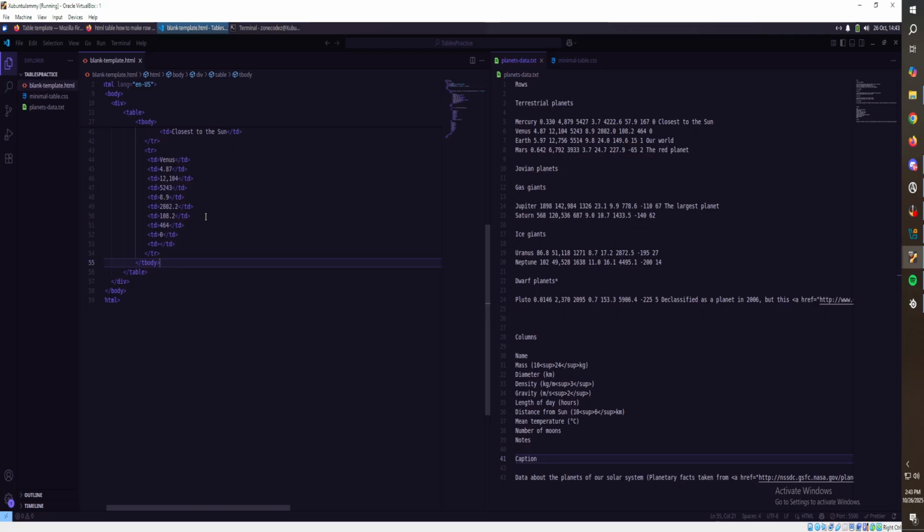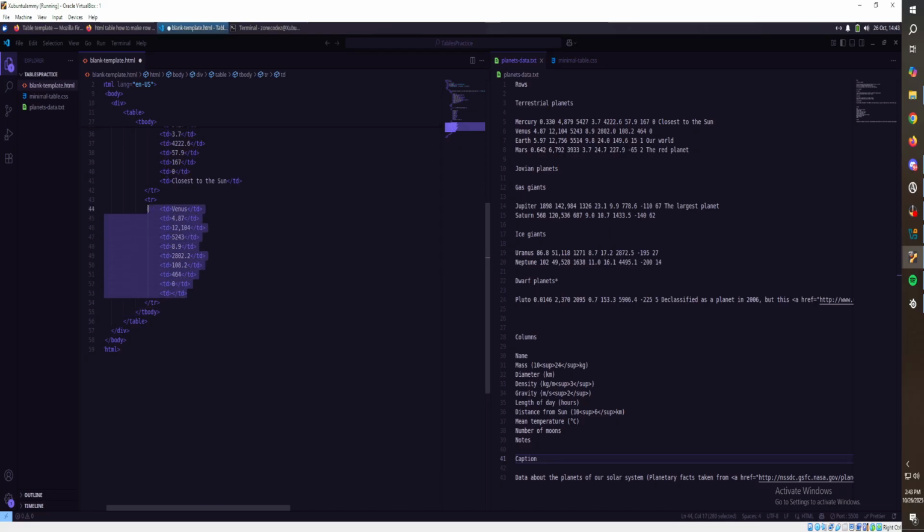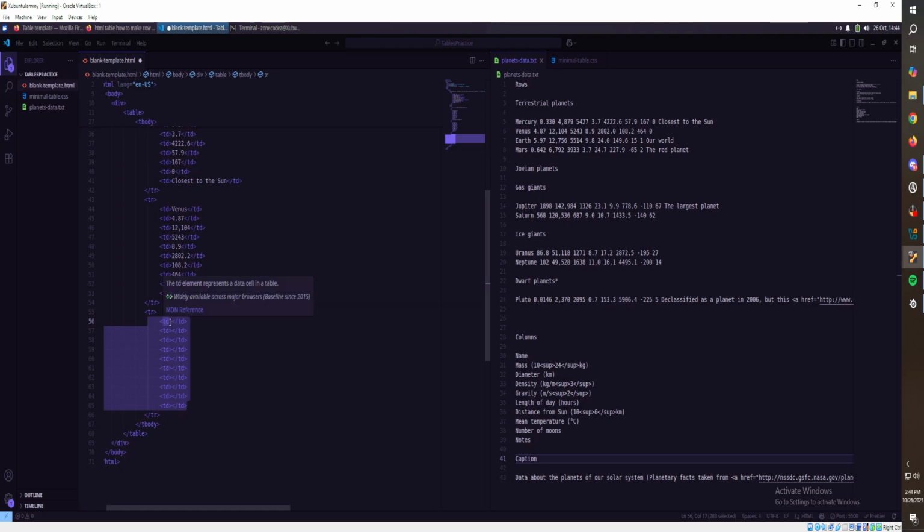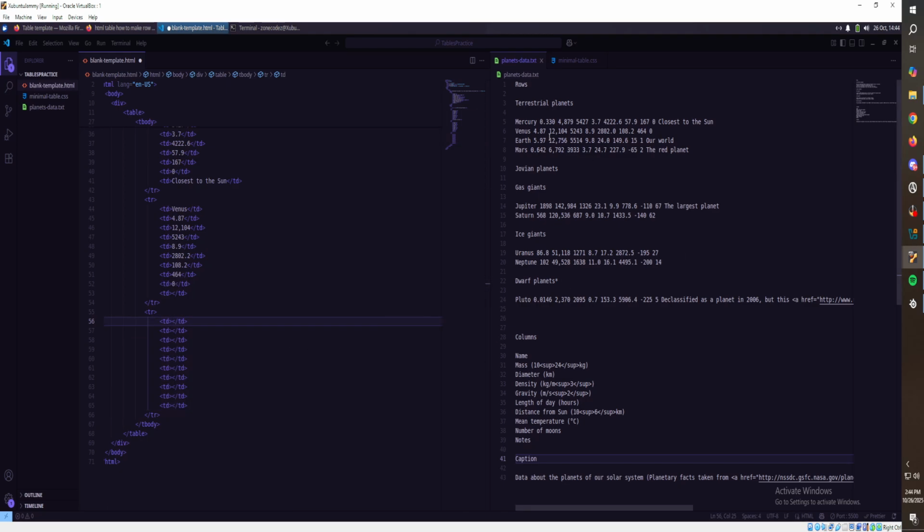So this is what we're trying to do. Table row, but I want these to all be like that. So table row with a child of table data times 10. And then do this. Let's go and fix it right out the gate. So there we go. We did Mercury and Venus.